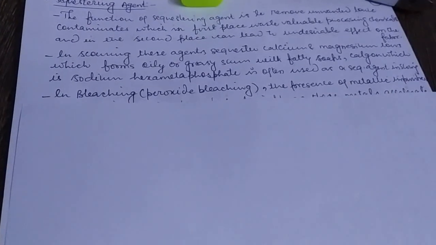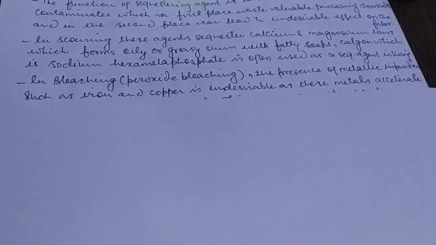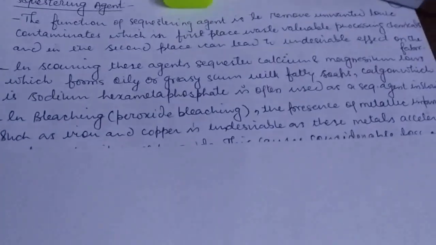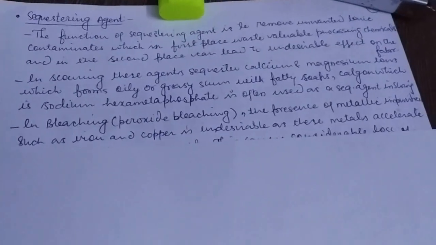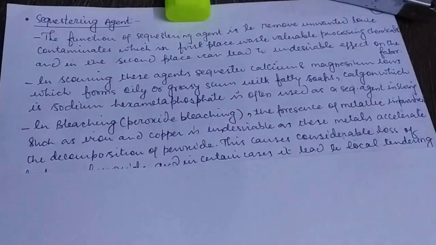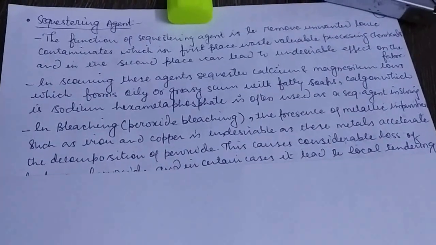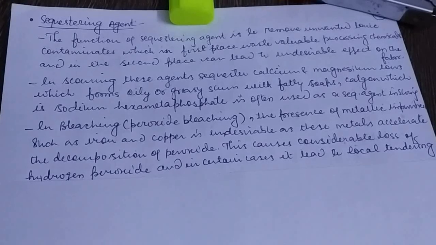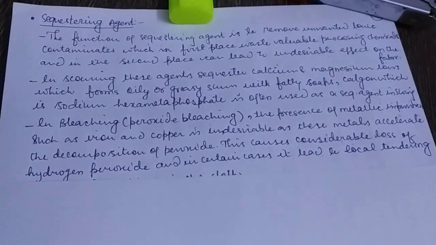In bleaching, especially peroxide bleaching, the presence of metallic impurities such as iron and copper is undesirable, as these metals accelerate the decomposition of peroxide. This causes considerable loss of hydrogen peroxide, and in certain cases it leads to local tendering,